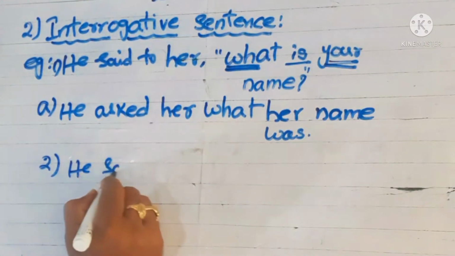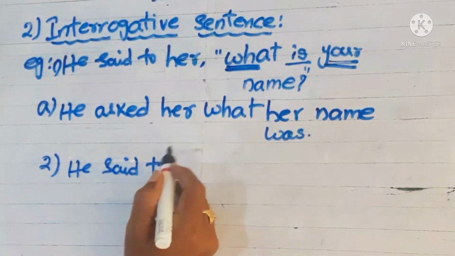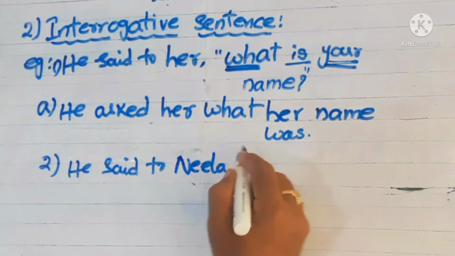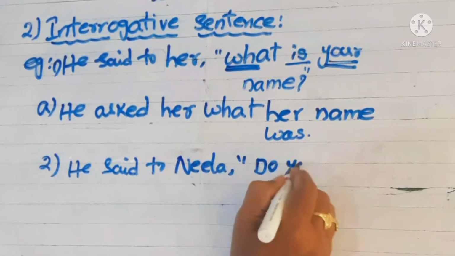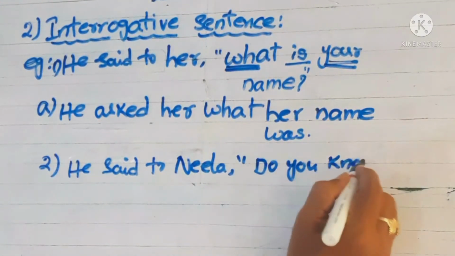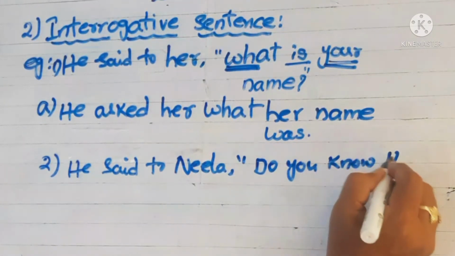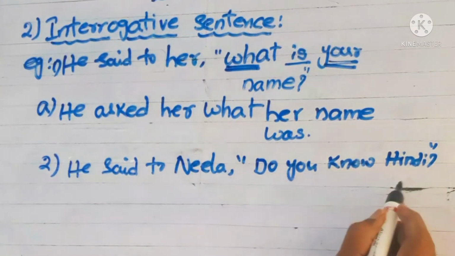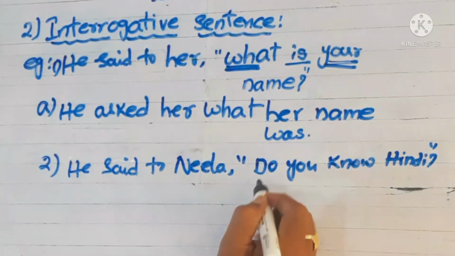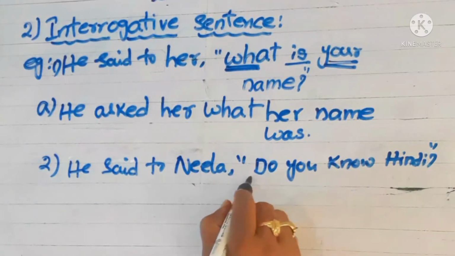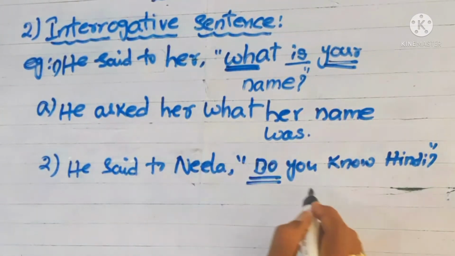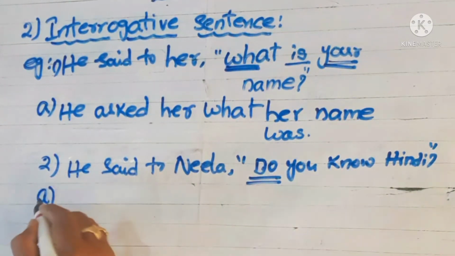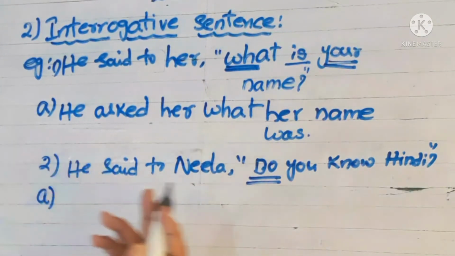He said to Neela, do you know Hindi? This is also interrogative, we can say that, but here the interrogative is framed with a be form, the do form. Okay, so in this context we can use the conjunction either if or whether.